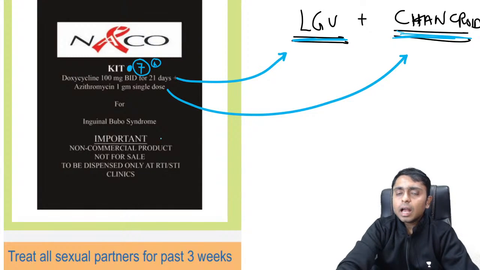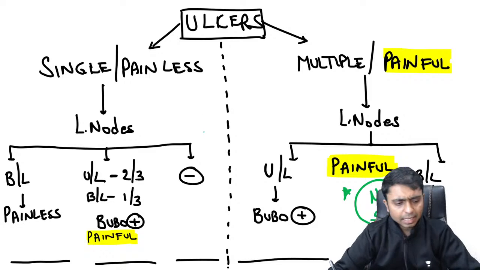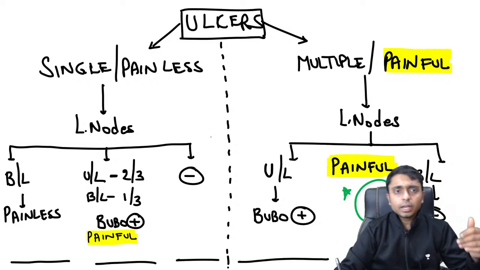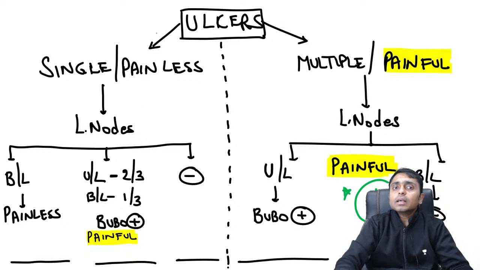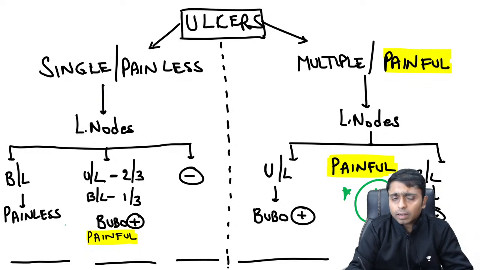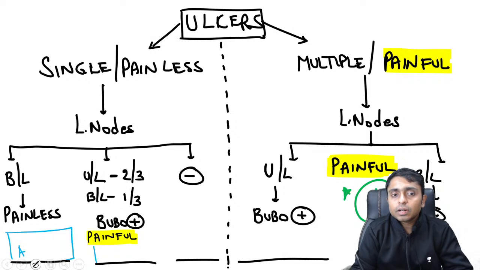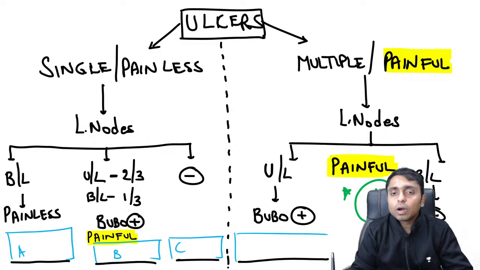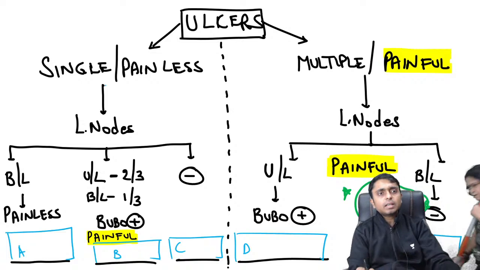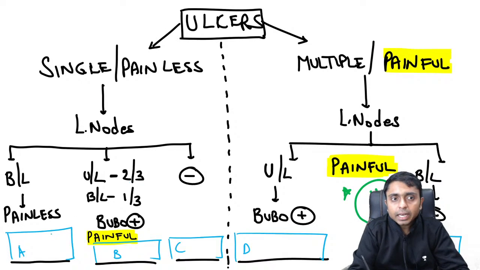Okay, and now I want all of you to participate and help me to fill up these blanks. This will be called A, this B, this C, this D, and this E. Can anyone tell me, a patient is having a single painless ulcer with bilateral painless lymph nodes.